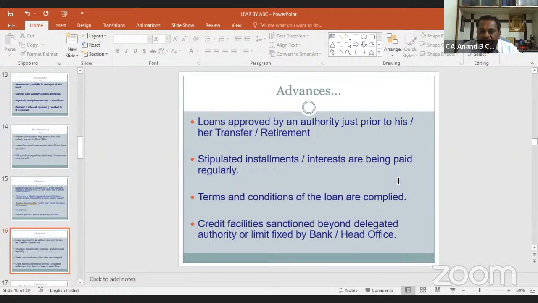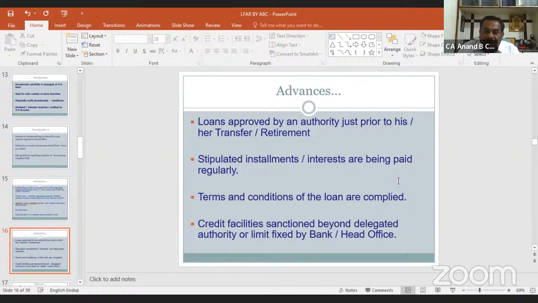Whether stipulated installments and interest were paid regularly by the borrowers or not, you have to look into the matter very seriously. We have to look at whether the advances sanctioned or disbursed during the year are not turning to NPA within the same year, and whether the terms and conditions of the loan are complied with or not.